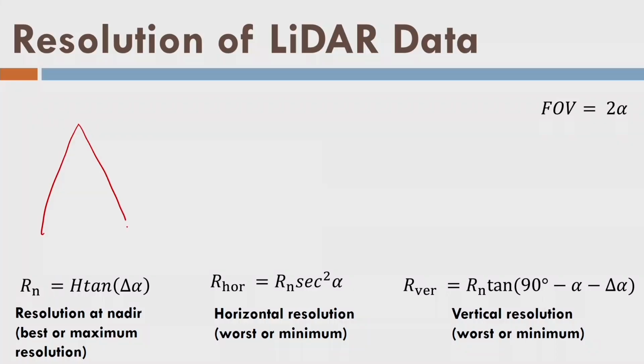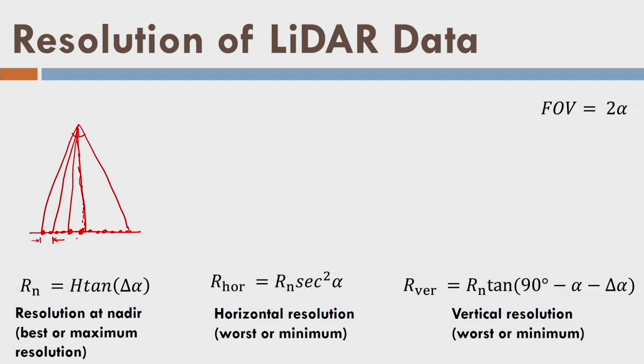If I draw the mechanism again here, the spacing between the points from here to here will be less, like this, for two consecutive or sequentially fired pulses. But if we see here, the distance between two data points will be very, very large, and so we define two terms. One is the worst case resolution and one is the best resolution. The best resolution we get at the nadir, and that is given by Rn equals h into tangent of delta alpha. The delta alpha is the angle between two sequentially fired pulses by the scanner.